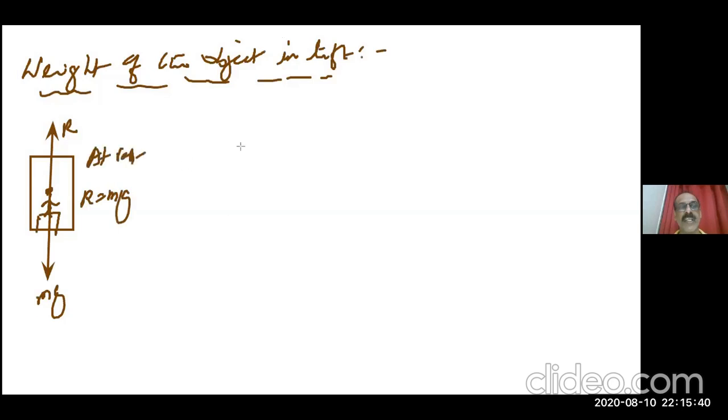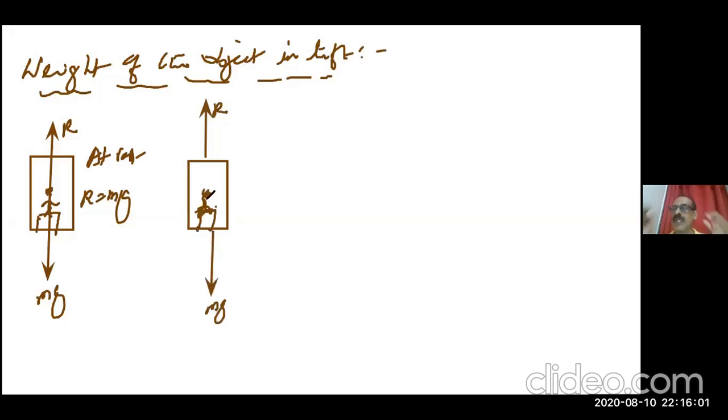Suppose the lift moves with a constant velocity. At the time of start, you feel you are going downward.